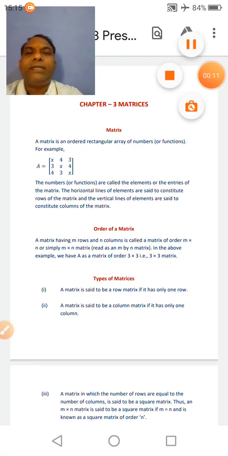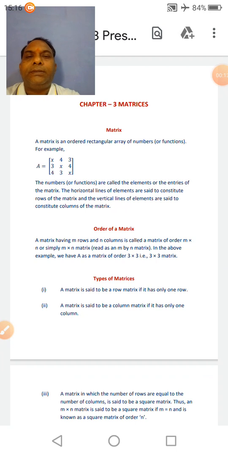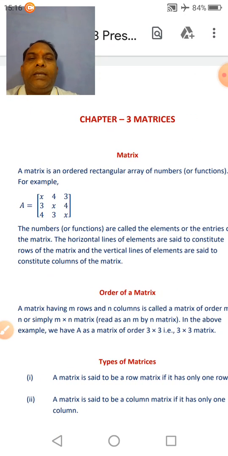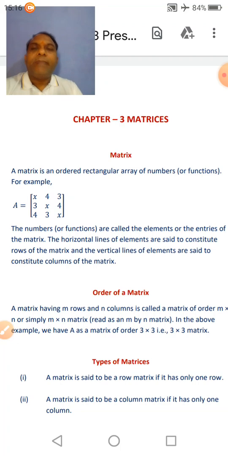In matrices, definition of matrix. A matrix is an ordered rectangular array of numbers or functions. For example, matrix A is given. Clear?